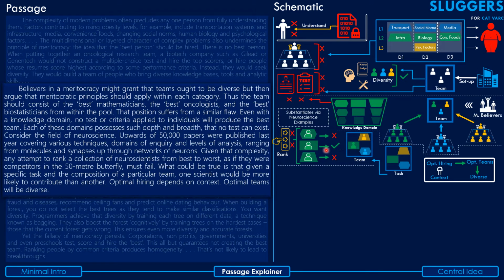And guys, we have tried to represent that by using these shapes, right? So see, this is a rectangle shape and this is a rectangle shape. So this expert can be more helpful than the other experts from the same domain, right? So that's what he's trying to say. And finally, he makes a conclusive claim of the paragraph, that optimal hiring depends on the context, the task at hand, and optimal teams will, as a result, be diverse. Okay, so that's your second paragraph.